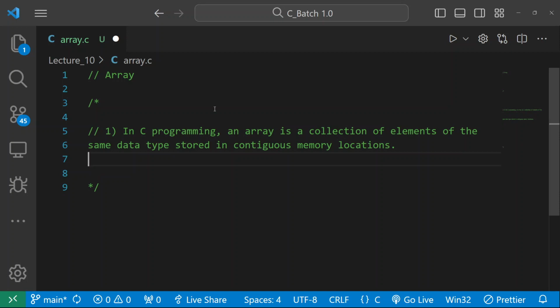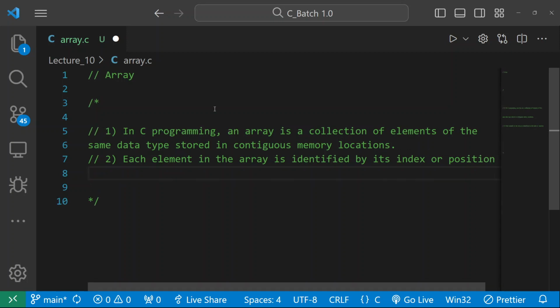Okay, so the second point you need to remember is that each element in the array is identified by its index. You can call it an index or a position. We will see this at the time of the example.